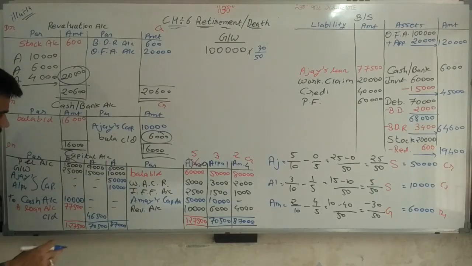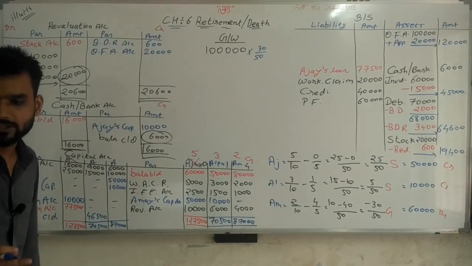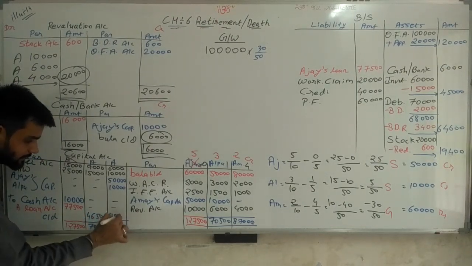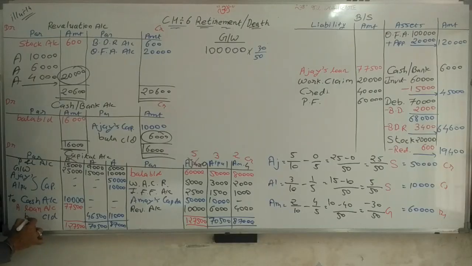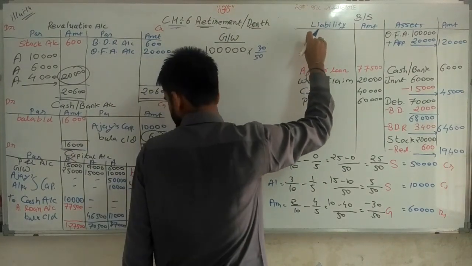From 87 we are deducting 6, 10, 50, 10, and we get the answer 11,000. So here I have to write 11,000. That is also a balance, transferred to the credit side.